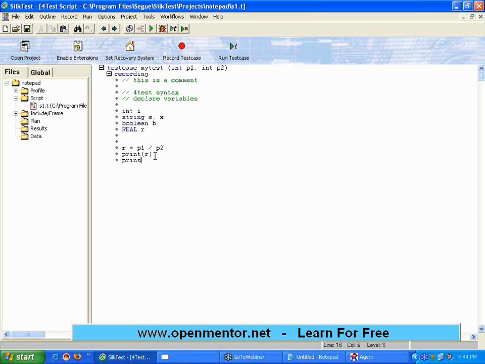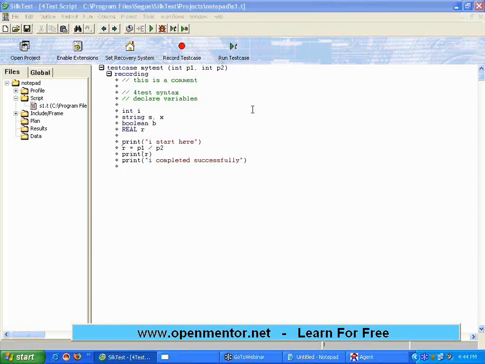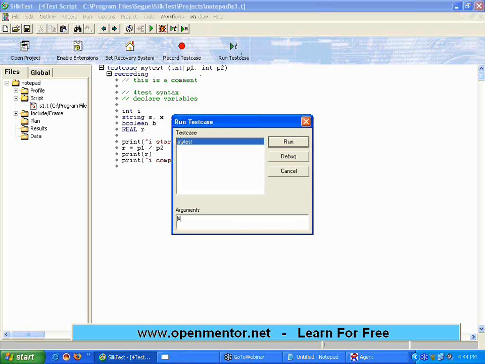Print. Now I'm going to print I completed successfully, right? Another indicative message. Now I'm going to say print I start here. Now I'm going to execute this. I have to pass two parameters when I execute. Let me run this. I am passing two parameters, 4 for p1, 2 for p2. I am running it.